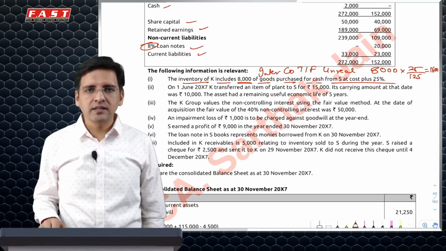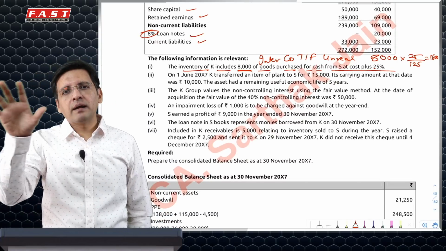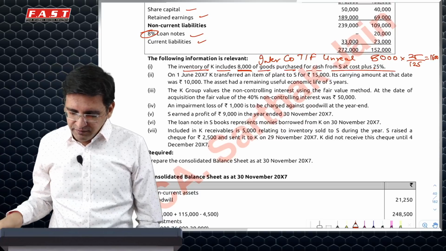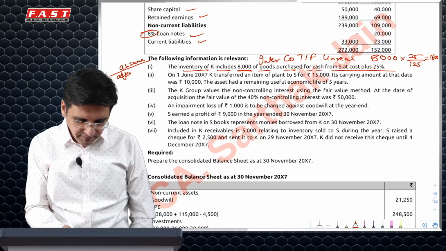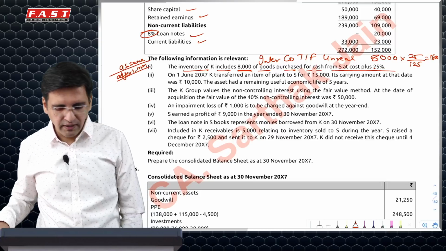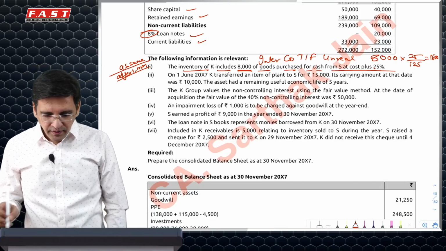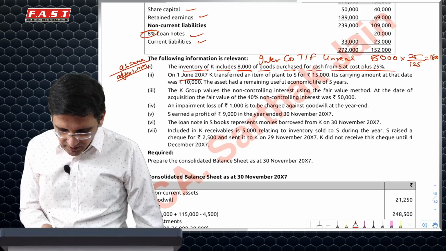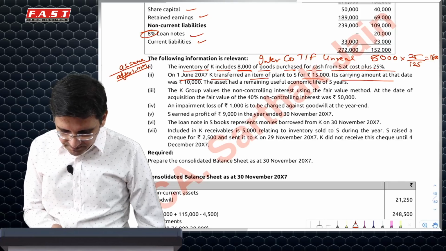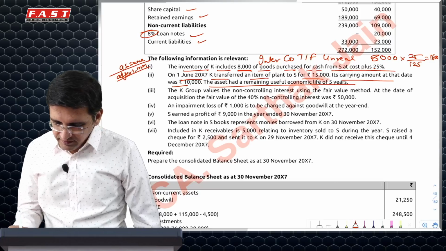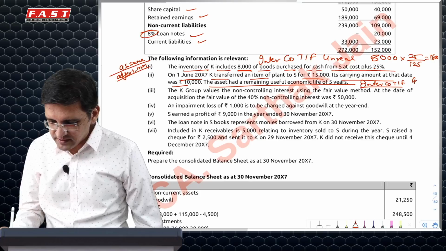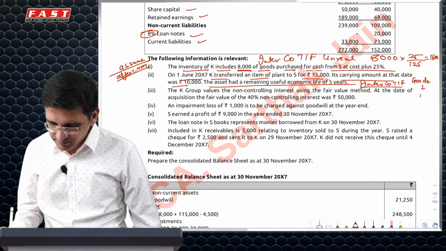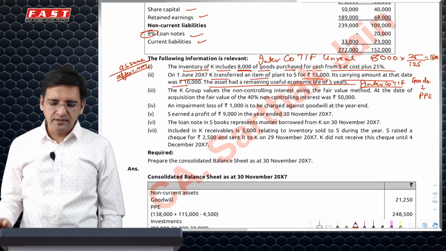So this will be reduced from profits of S. When you prepare the analysis of profit table, the Mayavi table, as we call it in the class, we'll reduce it from profits of S. Here we will assume that this transaction happened after 1st of May, and we may put a note on it because acquisition has happened during the year. Then 1st June, which is after 1st of May, K transferred an item of plant, 15,000, with remaining life of 5 years. So there is another intercompany transfer, but this is basically a case where sale of goods is leading to purchase of PPE. One good adjustment. You should practice this one as well.